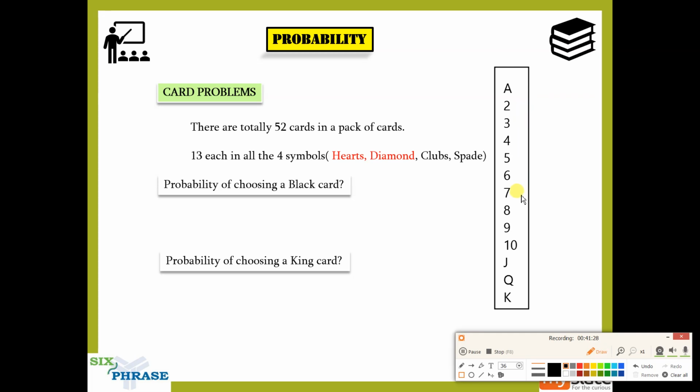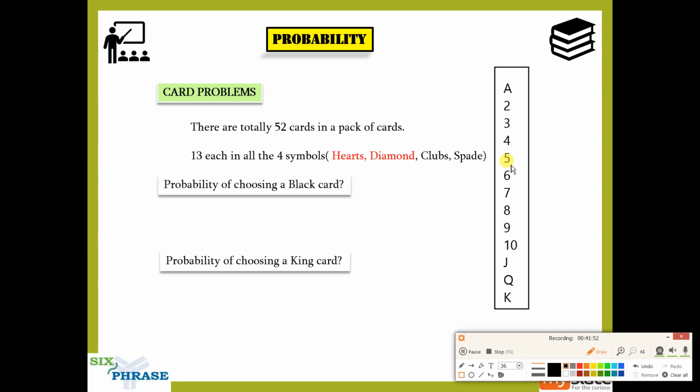So if I ask you how many kings are there in a pack of cards, what will be your answer? See, in one symbol you have one king, so in four symbols you'll have four kings, right? That is the case for queens also. There will be four queens in a pack of cards. Not only for kings and queens, it is the same for the numbers also. If I ask you how many fives are there in a pack of cards, you should say four, because each symbol will have one five, so four symbols will have four fives.